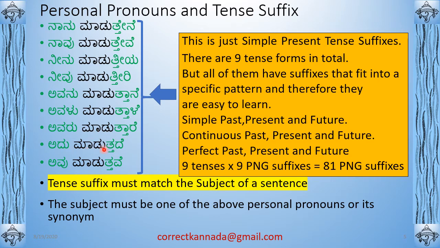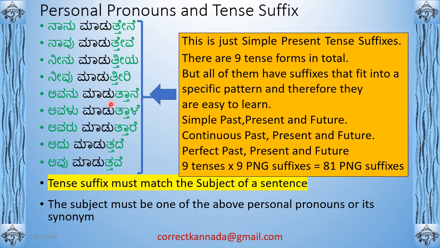Adu maduttade, it does. Avu maduttave, those do, plural of it. So you could see the suffix changes with the subject, meaning the first word of a sentence will always be the subject, and that subject and the suffix of the tense need to match. This is the most important thing that you need to know.